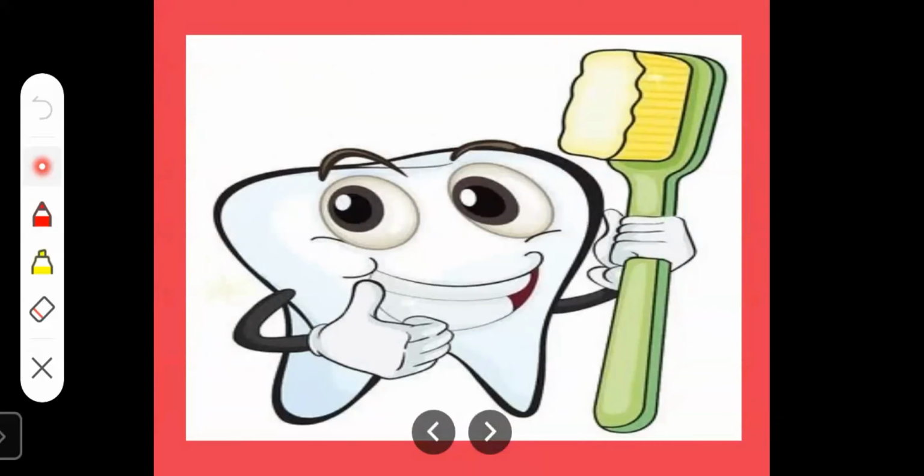Now students, you should be careful when you get the permanent teeth. If permanent teeth fall down, then you will not get new teeth again. So you should be more careful. You should brush your teeth daily and twice a day, once in the morning when you get up and once before you go to bed.